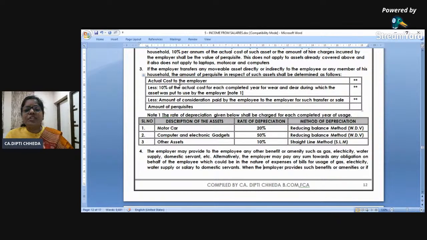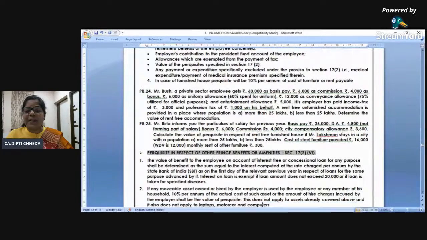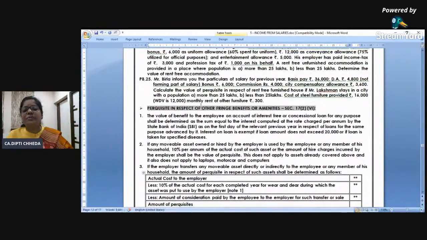So actual cost to the... now this is what: if you have taken a loan from the employer above 20,000, it will be taxable. They will take SBI's rate. SBI's rate on the first day is 8%, and your employer gave it to you at 2%. The 6% they have given will be taxable. Benefit flowing from employer to employee is taxable.